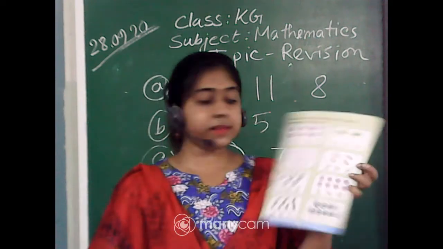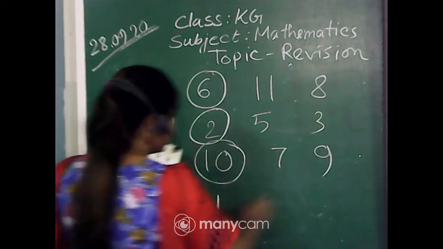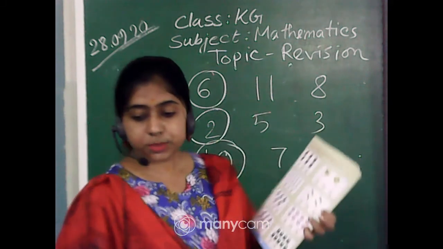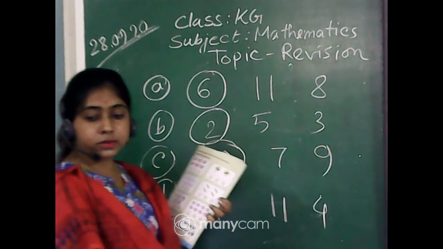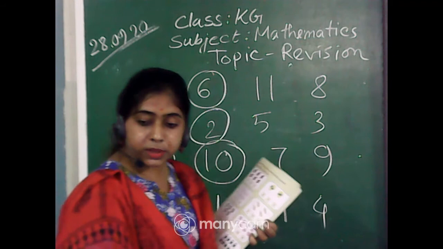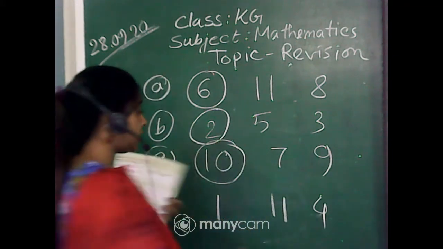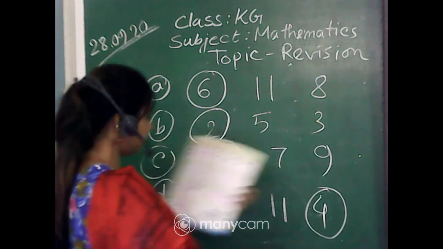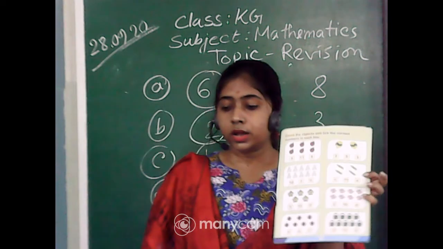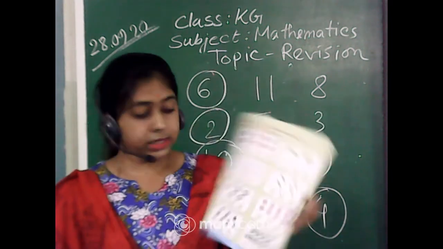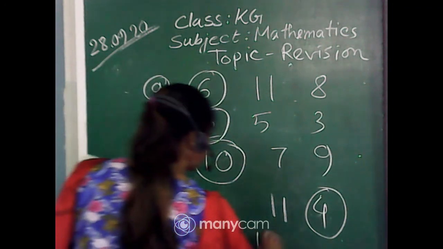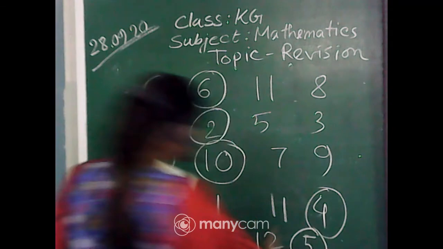Next, number D. Pencils. How many pencils are there? 1, 11 or 4? How many in number? Very good, Ashmita, Babak, and Rudraditya, Shamantak, Priyam, Shastita, Srijan, Sreshta. Very good. 4. Next, E. Jokers. So, how many? 1, 2, 3, 4, 5. Yes, so 3, 12 and 5. The answer is 5.